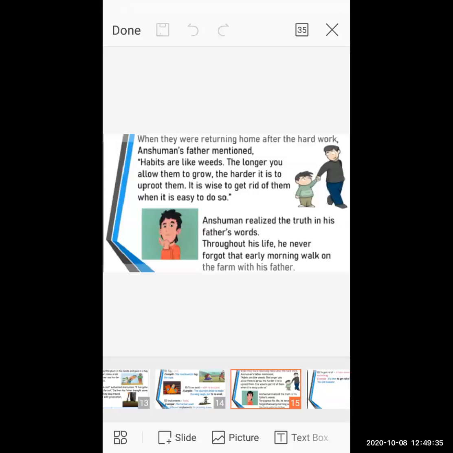But when the seedling grows big and becomes a plant, with flowers and fruits, it is quite difficult to remove that dangerous plant from the root. It is quite difficult and harder to do. The same thing happens in our childhood also, students.